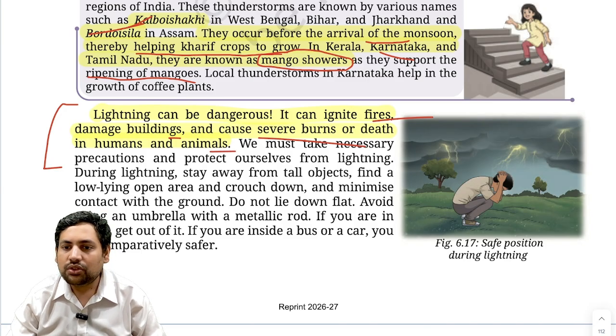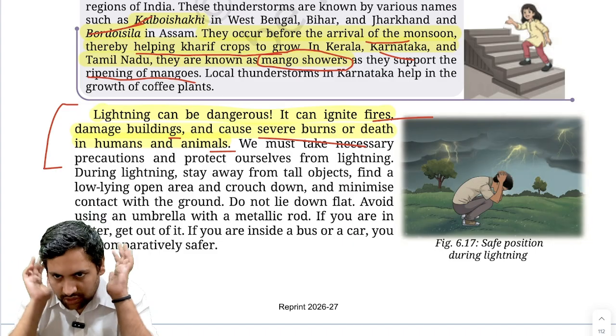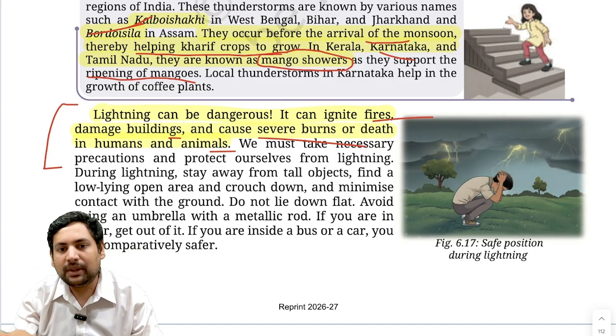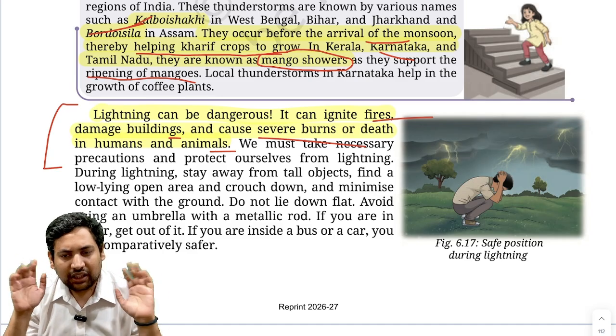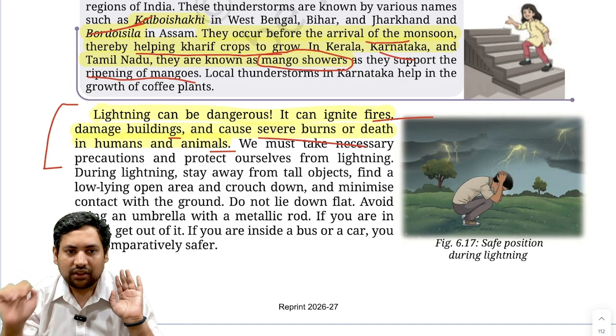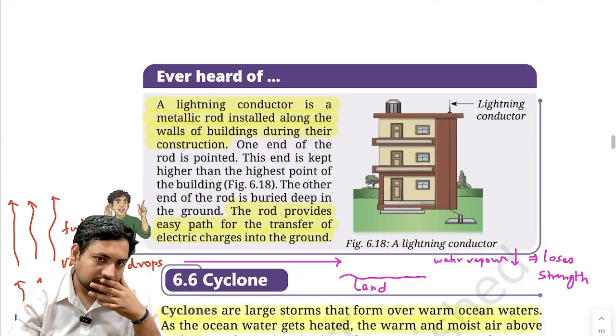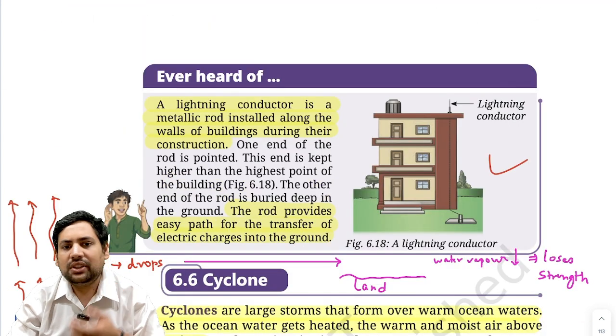So what you should do? If you are outside, you should get into a safe position with minimal contact with the earth. If you are inside a car or anything, then you should remain inside the car. That is the whole thing. Then it talks about something known as lightning conductor.